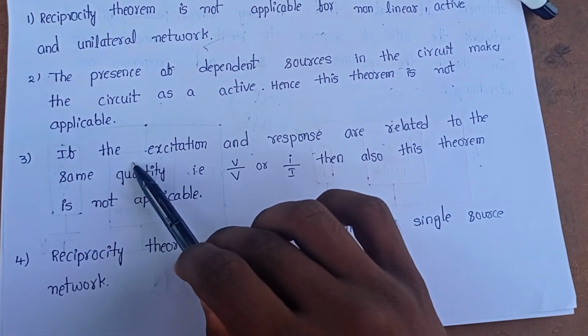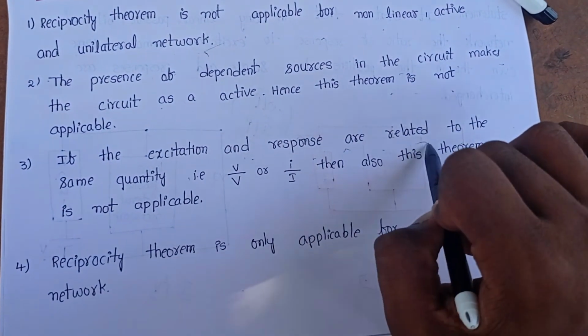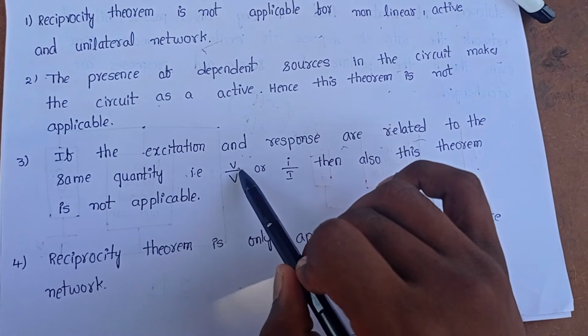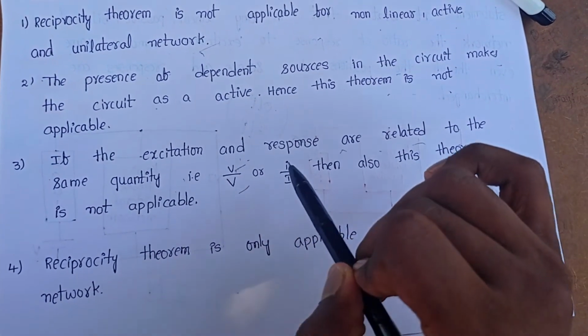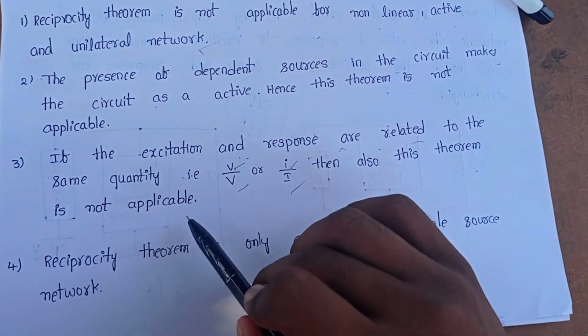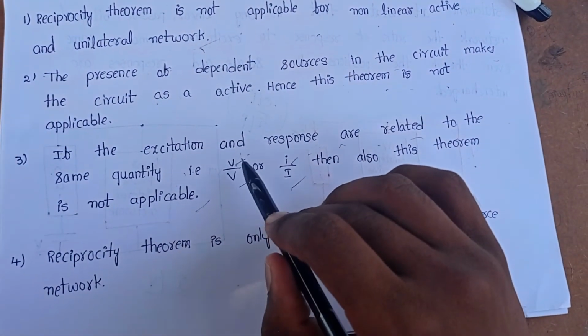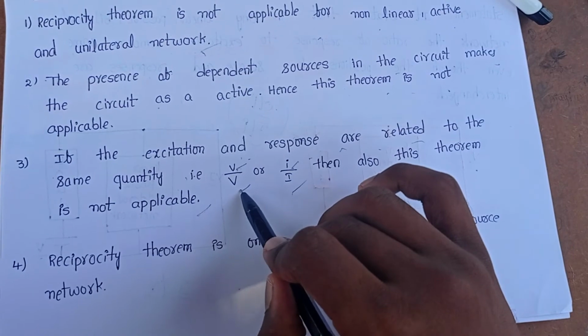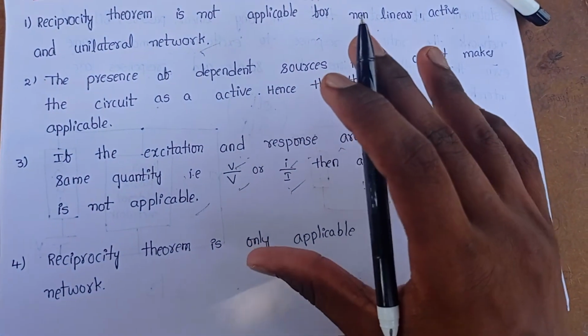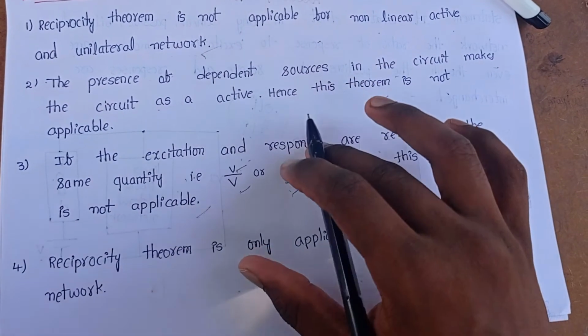Let's see again. If the excitation and the response are related to the same quantity, that is, output is voltage and input is voltage, or output is current and input is current, then this theorem is not applicable. That means if the output is voltage, then the input must be current. If the output is current, then the input must be voltage. In that way only, this theorem is applicable.